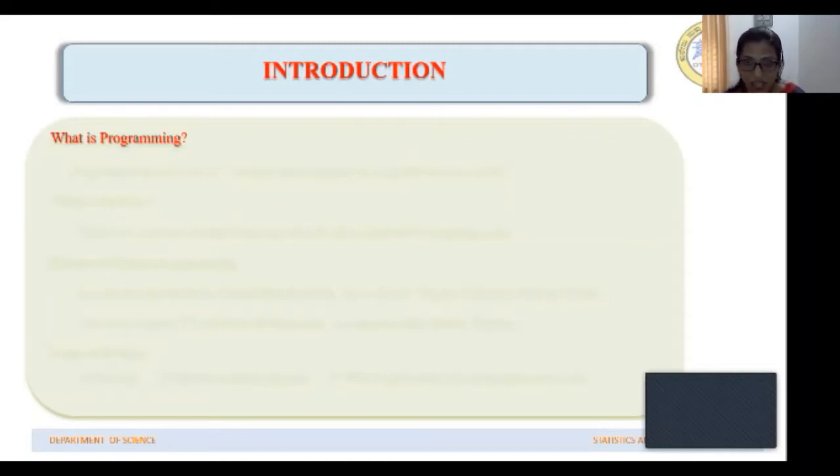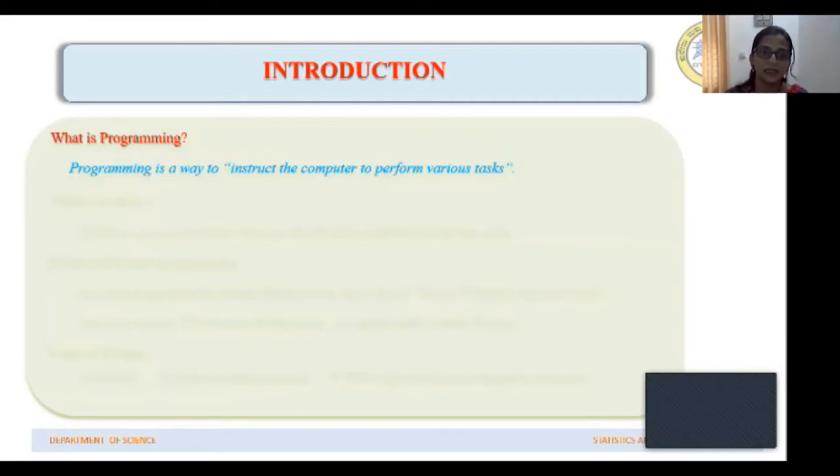These instructions are stored in these devices. And the series of instructions that we give to the computer or any device to perform certain tasks, you call it programming. So programming is a way to instruct a computer to perform various tasks.